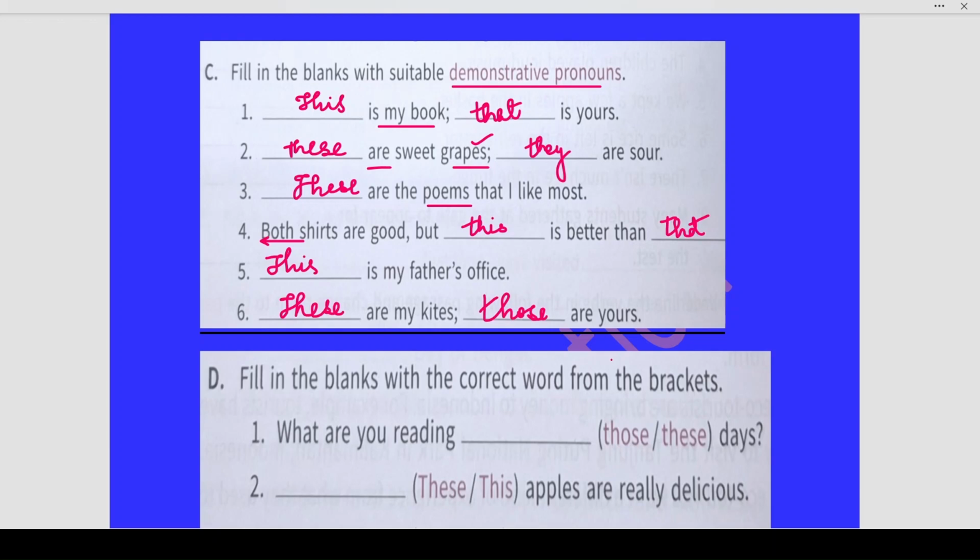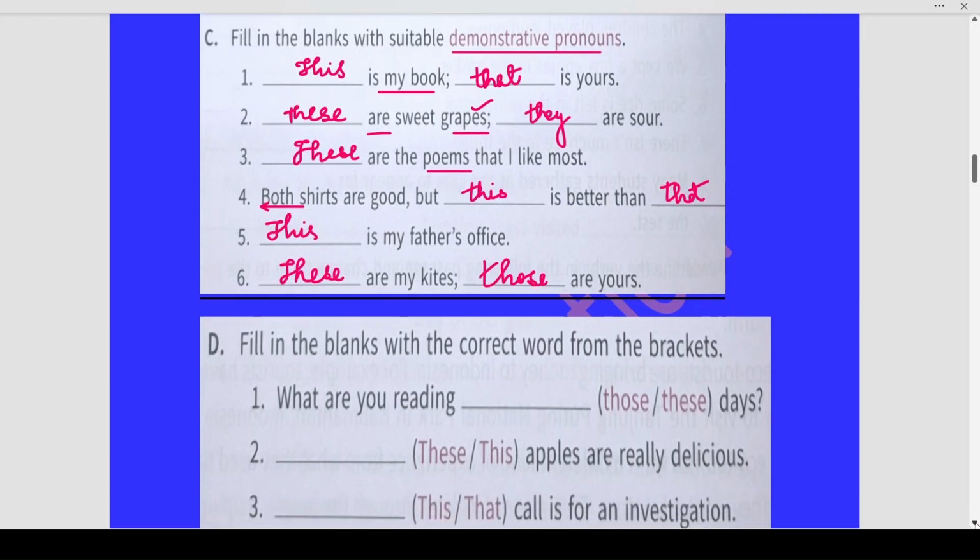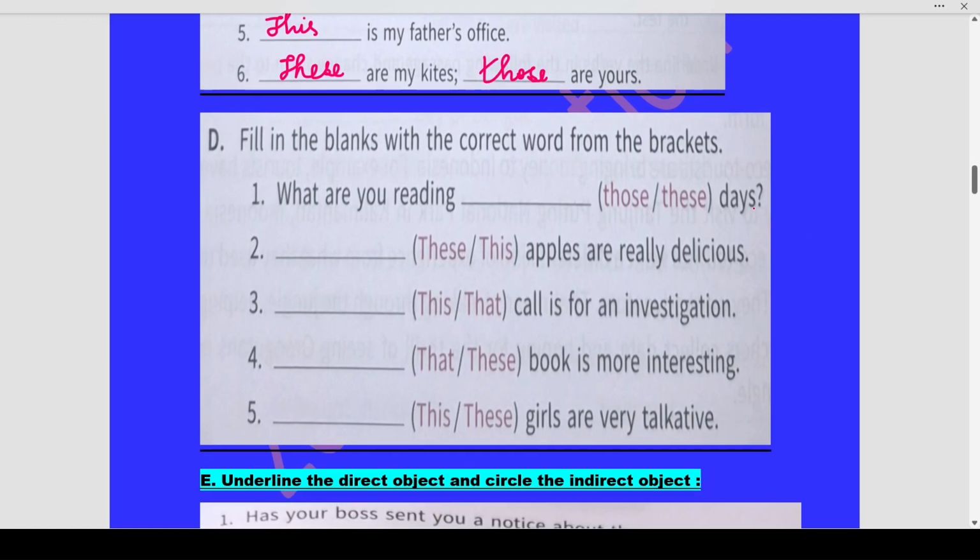Next, fill in the blanks with the correct word from the brackets. What are you reading these days? Dash apples are really delicious. Now, because apples is plural, we will use these. These apples are really delicious.